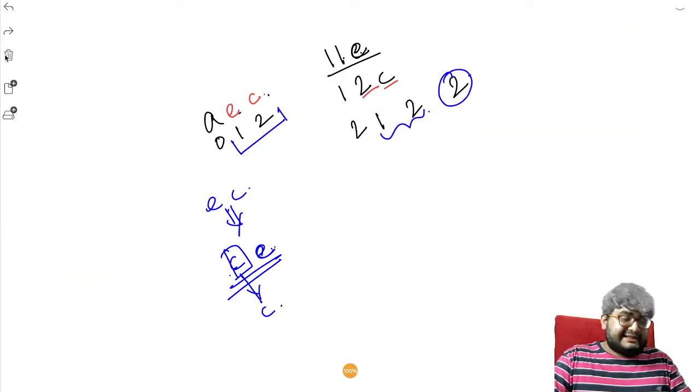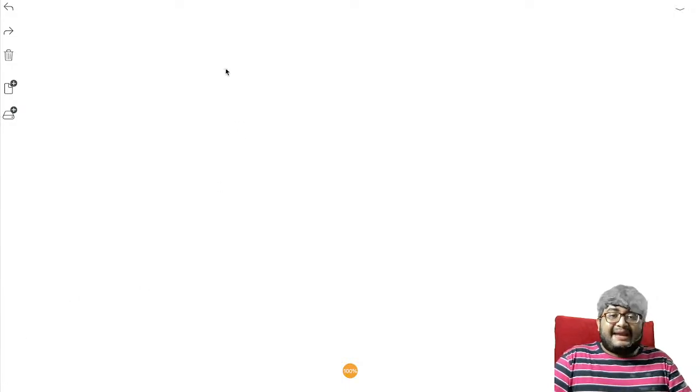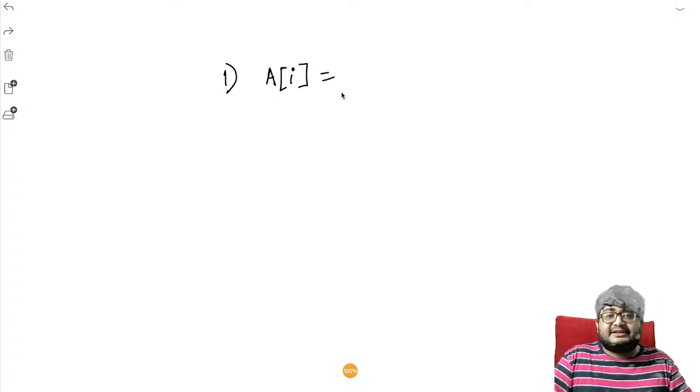Okay. So let's actually think about it a bit. What are the operations telling us? Let's forget about the operations that we are doing, like updating a character at an index. The type 1 operation is essentially, in an array of characters, replace a of i with x. Given i and x, replace a of i with x, where x is a character and a is an array of characters, which is called a string.